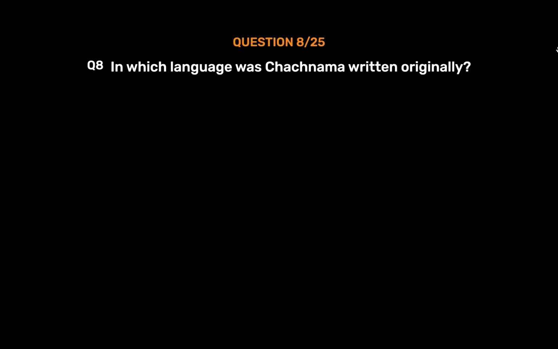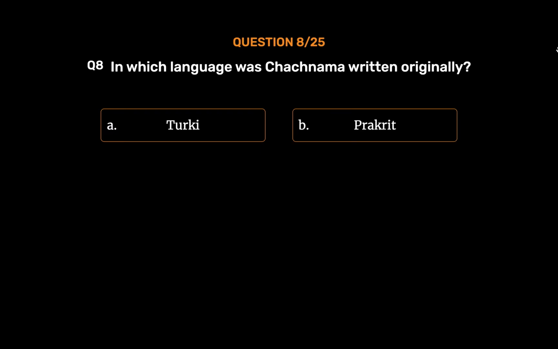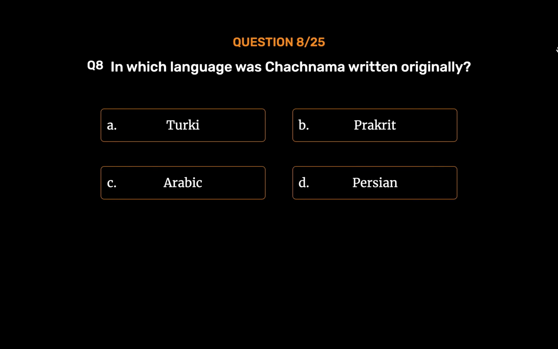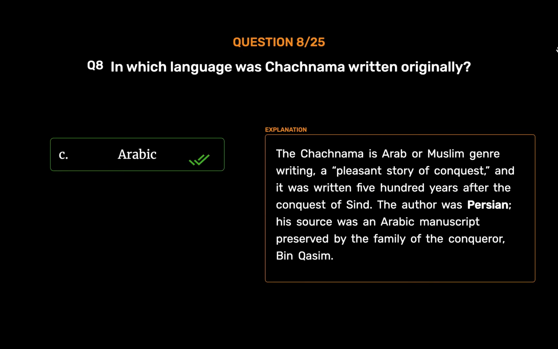Question number 8. In which language was Chachnama written originally? Option A. Turki. Option B. Prakrit. Option C. Arabic. Option D. Persian. The correct answer is Option C. Arabic. The Chachnama is Arab or Muslim genre writing, a pleasant story of conquest, and it was written